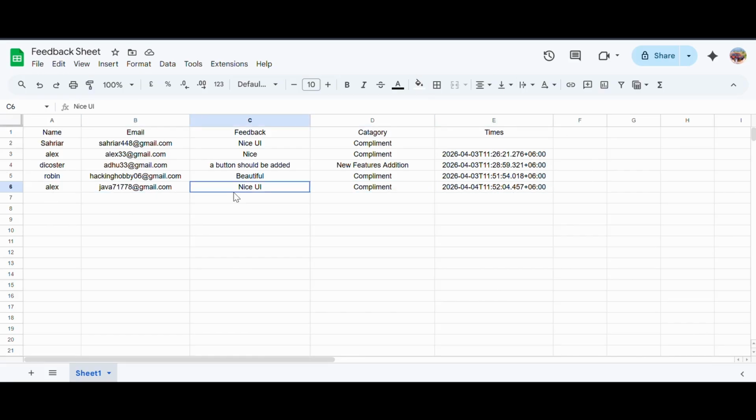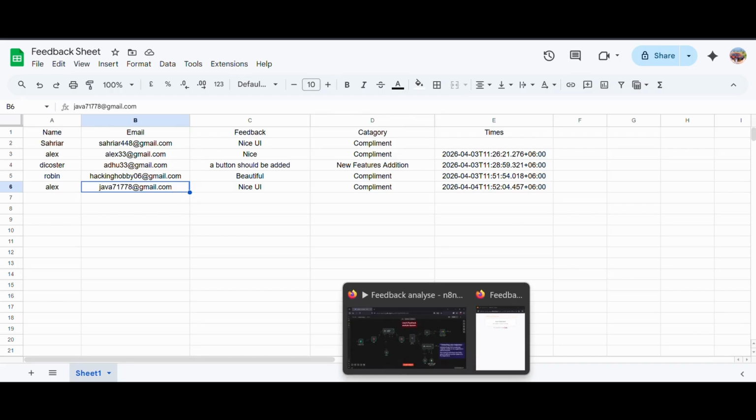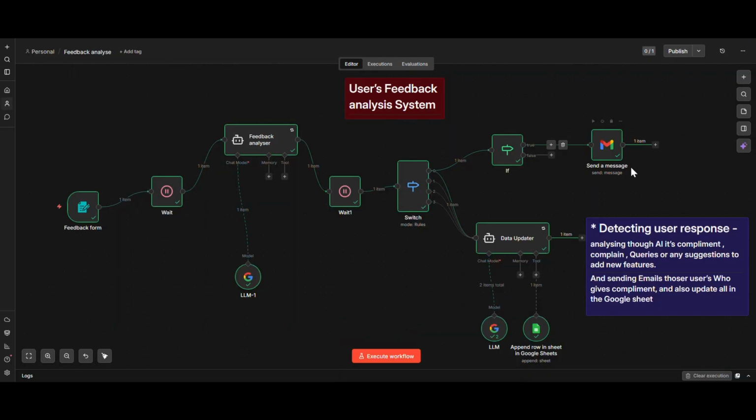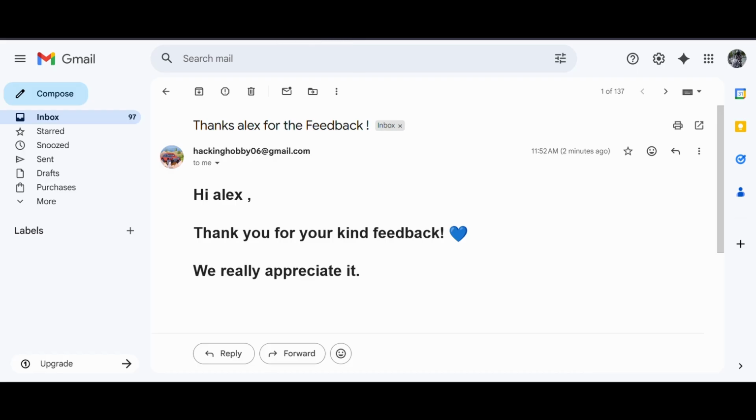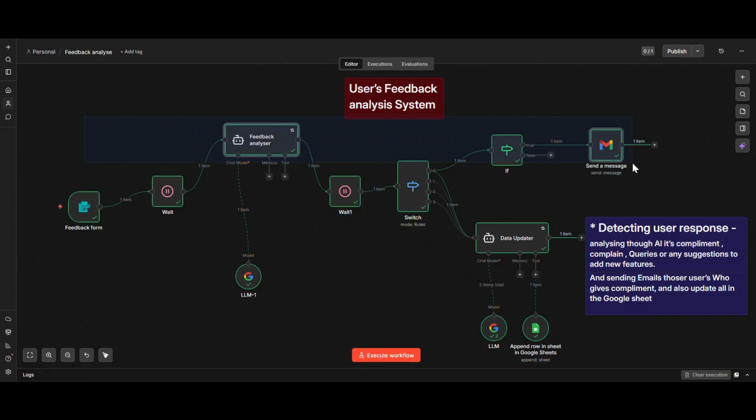Now let me show you the email which is sent by the AI agent. Here is the email. And see, here we got the email from the AI agent, and it's fully automatic, and this way we can